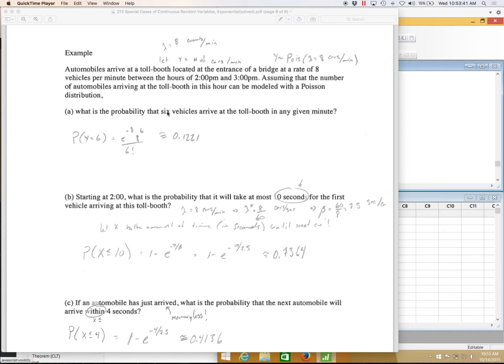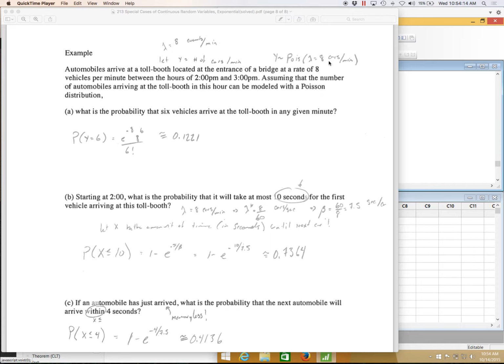So what is the probability of 6 vehicles, 6 events happening in any given minute? Here I'm talking about counts per time. This must be Poisson. I'm talking about discrete things. The amount of vehicles is discrete. It's 1, it's 2, it's 3. It's not 3.7. You can't have 3.7 vehicles. So this would be the Poisson way of thinking of this. What is the probability of exactly 6 vehicles in any given minute?